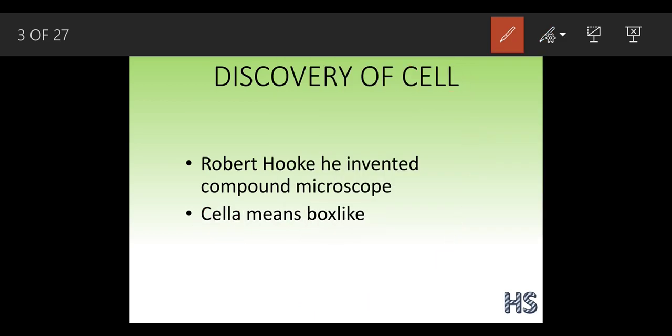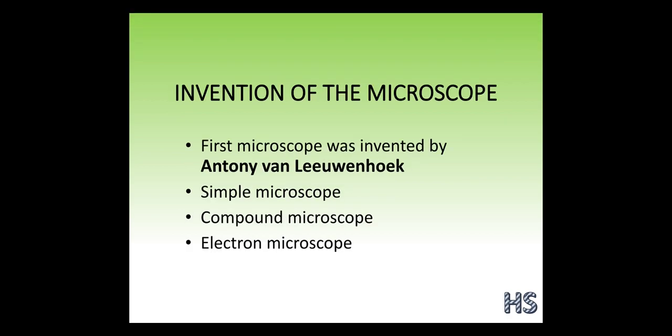Now we are going to discuss the different types of inventions of the microscope. In the olden days, it was very difficult to look at minute objects. Minute means very small objects. It was very difficult to see viruses and bacteria. So how did it become possible?